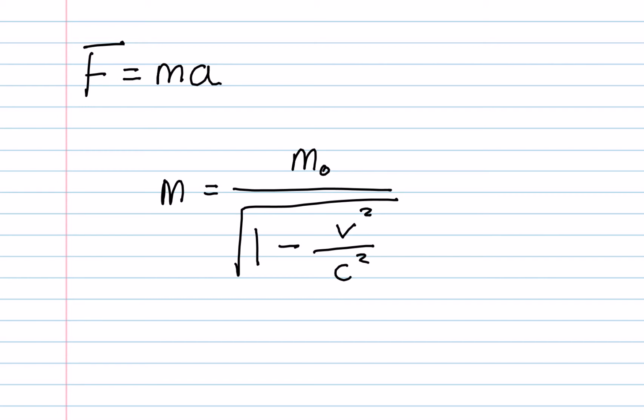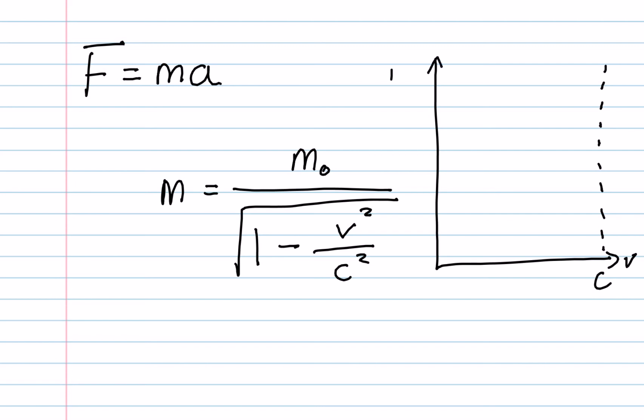Now, if we were to take this equation and plot it out on a graph, like so, I'll put a dotted line in at the speed of light. On our bottom axis we've got v, and on our vertical axis we have the mass of the object.